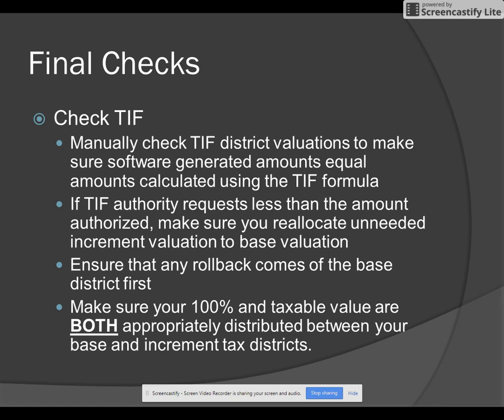If a TIF authority requests less than the amount authorized, so they're not getting the maximum incremental value, they want something less than that just to pay certain payments in the fiscal year, make sure that you reallocate any unneeded incremental value back to the base value so everyone can tax against it.